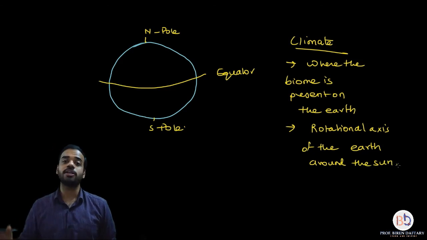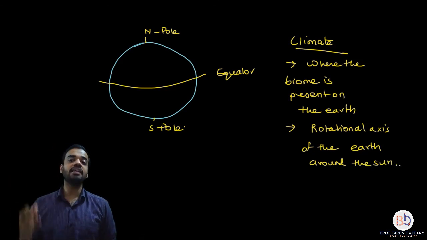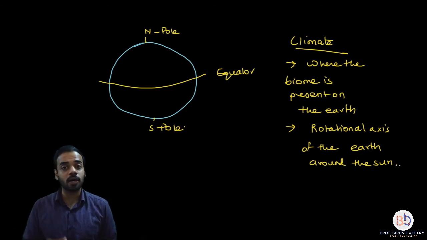Each biome is made up of many communities. Each community is made up of many populations, and each population is made up of many organisms, but they belong to the same species. So that is your ecological hierarchy. We have completed this first part of organisms and population.